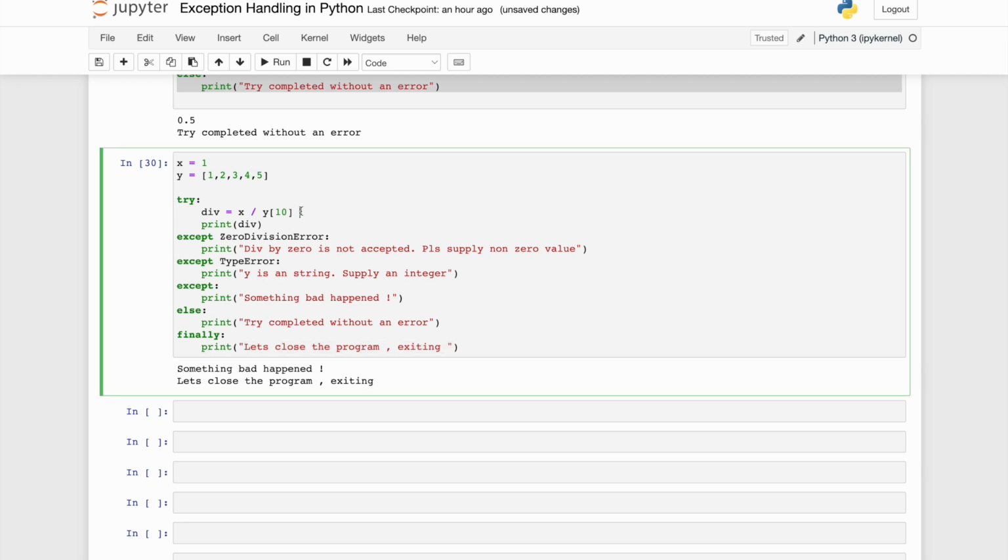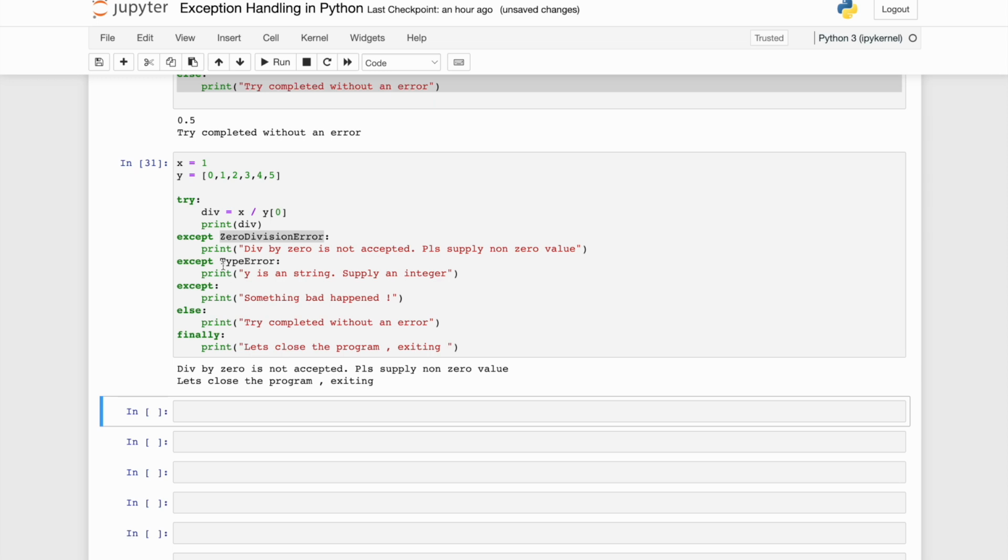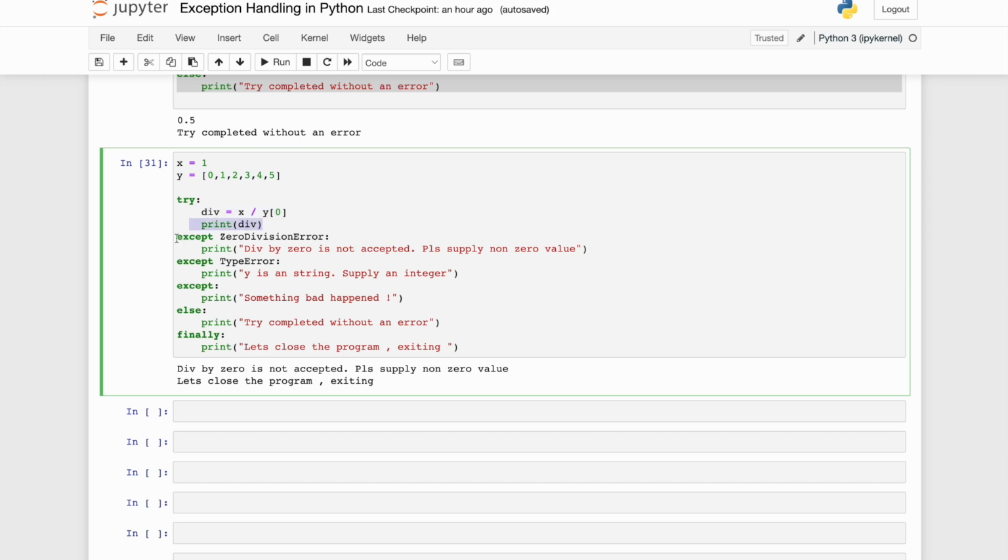Okay, let me put something like this. Over here I will add an element 0, and then I will put y comma 0. Now this should be a division by 0, which is handled over here, right? Now let's see what happens. This statement got executed. This will not get executed. It gets passed to here because I am handling it. Division by 0 is getting printed, and my finally statement executes, but my else didn't get executed.